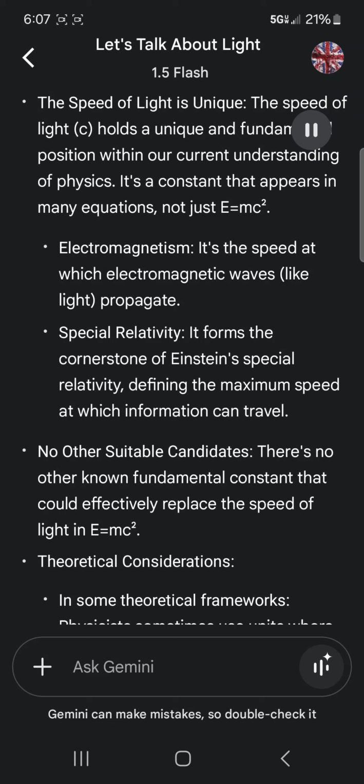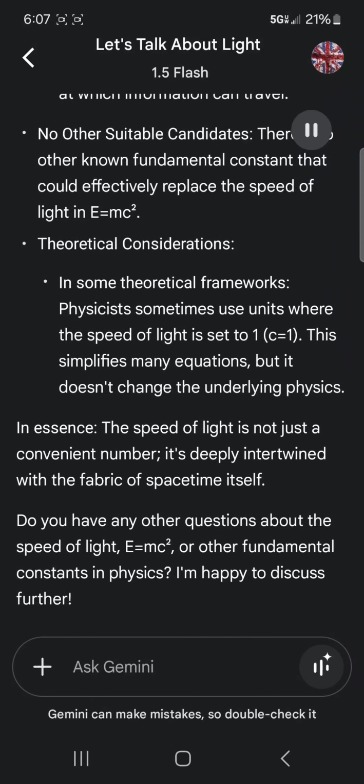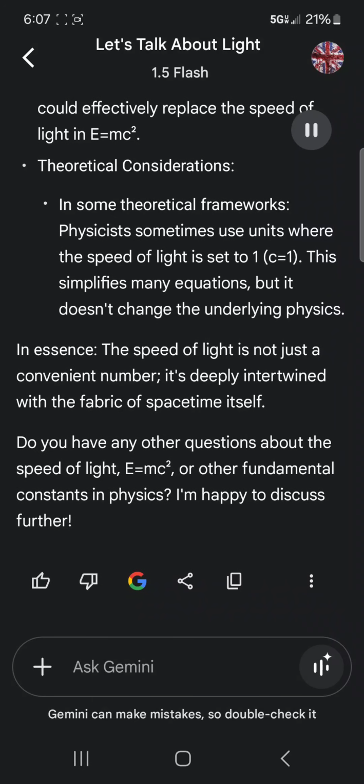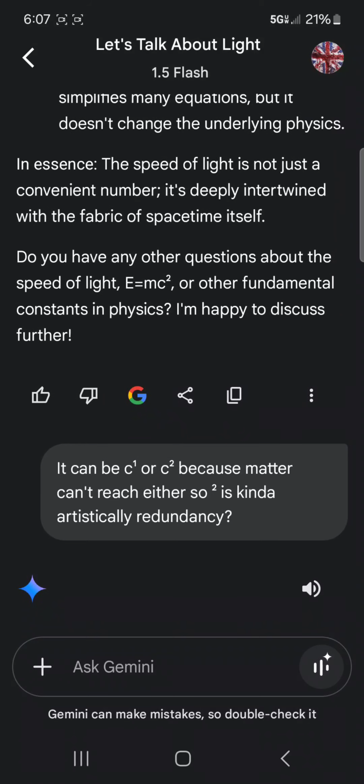No other suitable candidates. There's no other known fundamental constant that could effectively replace the speed of light in E equals MC². Theoretical considerations. In some theoretical frameworks, physicists sometimes use units where the speed of light is set to 1, or c equals 1. This simplifies many equations, but it doesn't change the underlying physics. In essence, the speed of light is not just a convenient number, it's deeply intertwined with the fabric of space-time itself. Do you have any other questions about the speed of light, E equals MC², or other fundamental constants in physics? I'm happy to discuss further.